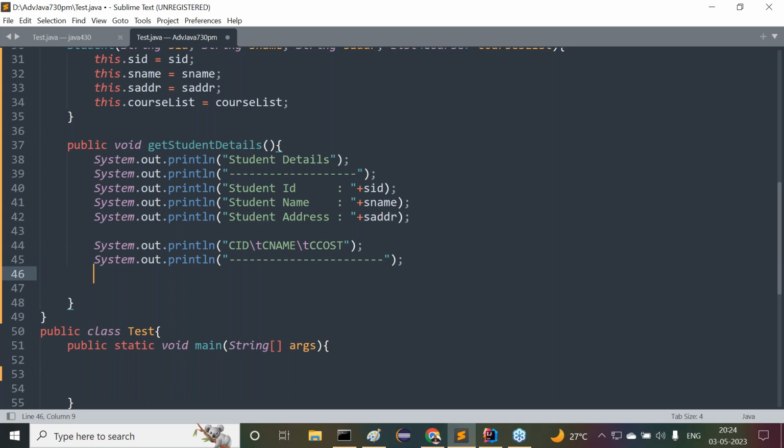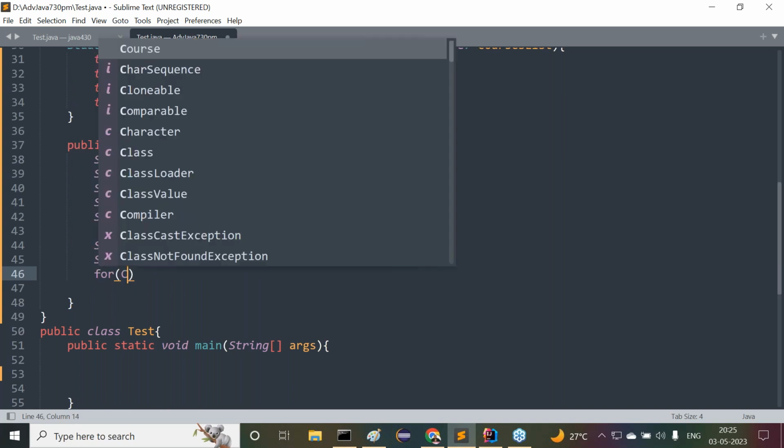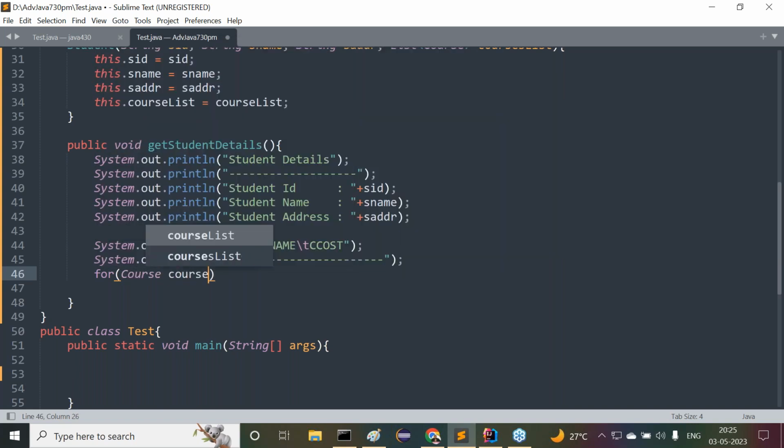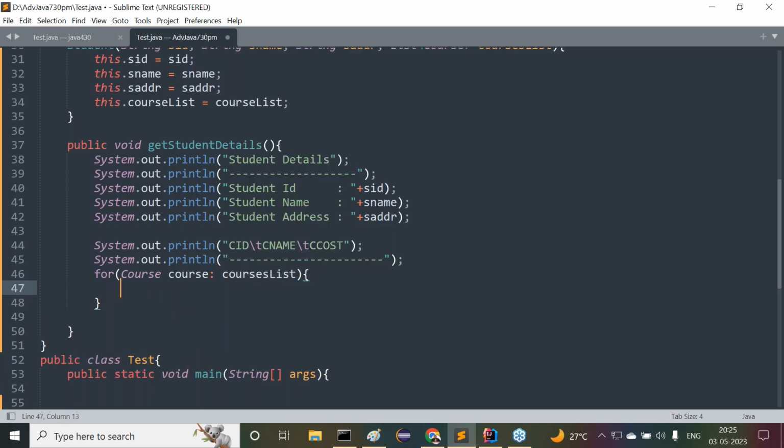How am I going to provide this data? Observe carefully. If you want to read data from the list object, what do I have to use? For loop or for each loop? The for each loop we have to use. Now what is the syntax? Course colon, what do we have to provide? Courses list. Am I right or not? Now course object by course object we are getting inside this for each. From this course object we have to display the data, so what do we have to do?